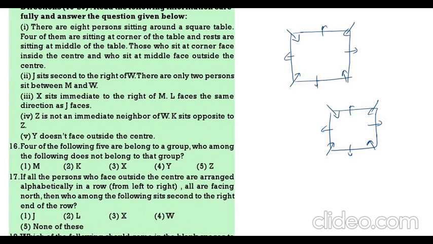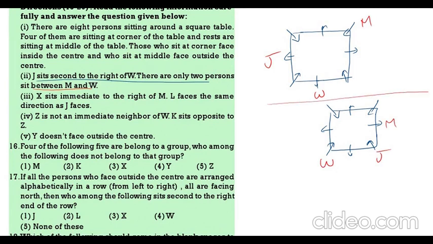Now see, J is sitting second to the right of W. There are 2 persons between W and M. So here I am writing W. Since W is facing away, J is sitting here. Now here I am writing W, J here. Between W and M there are 2 persons. So first case I am taking M here. Second case I am taking M here.